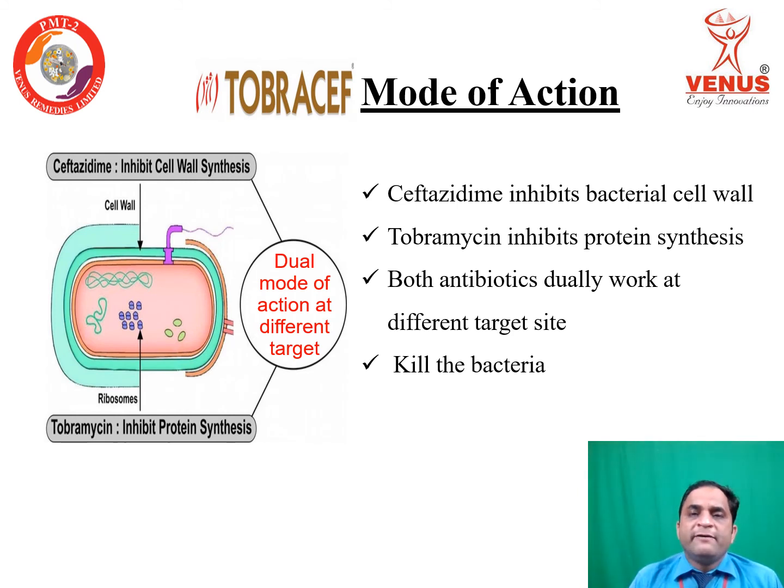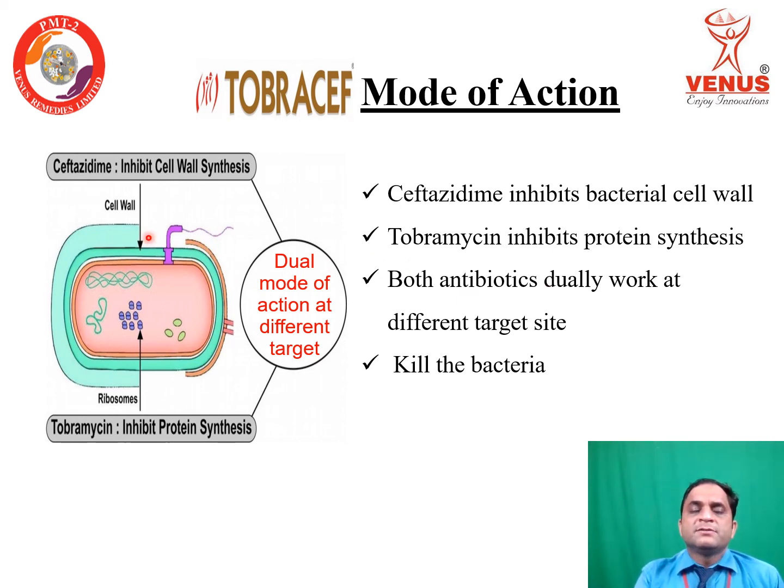Now Tobrashev mode of action. So in this image you can see that ceftazidime inhibits bacterial cell wall synthesis and tobramycin inhibits protein synthesis. So here both antibiotics work dually at different target sites.